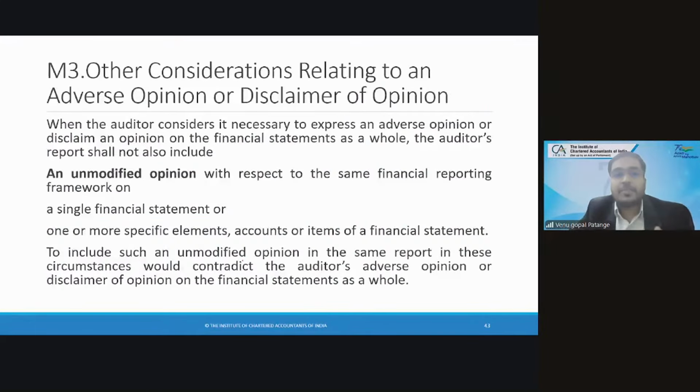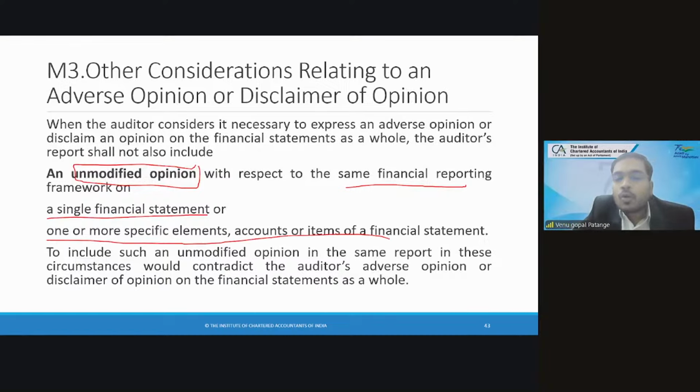Next, the third miscellaneous topic. When you give an adverse opinion or a disclaimer of opinion, can you give an unmodified opinion with respect to the same financial reporting framework on a single financial statement or on one or more specific elements, accounts or items of financial statements? I'll give an example. You have given an adverse opinion. You faced problems in trade receivables, trade payables, fixed assets, borrowings. Now the banker wants the inventory position.